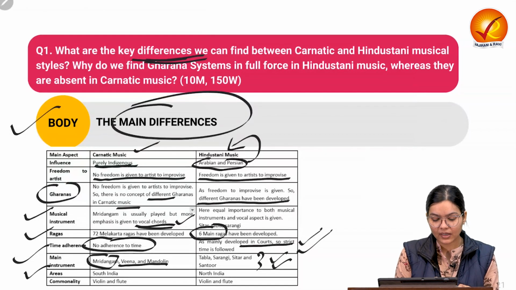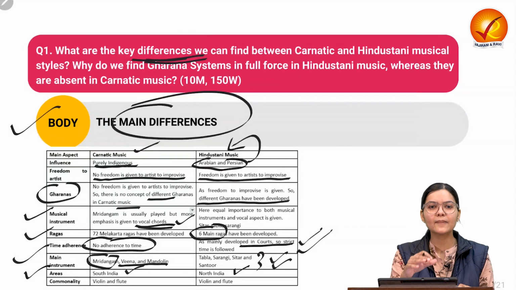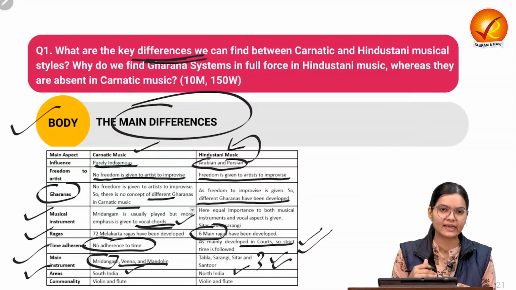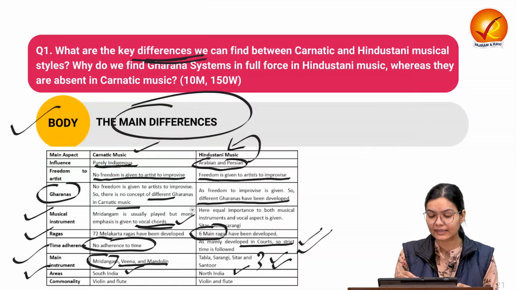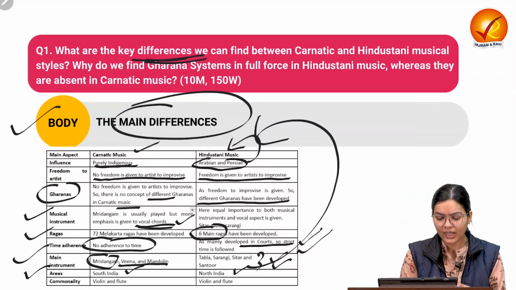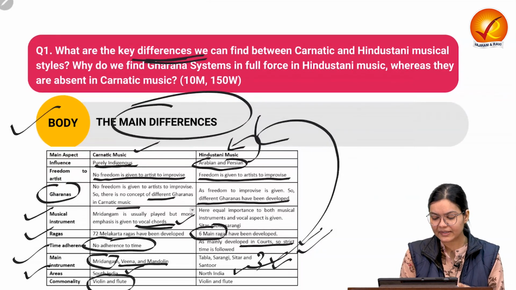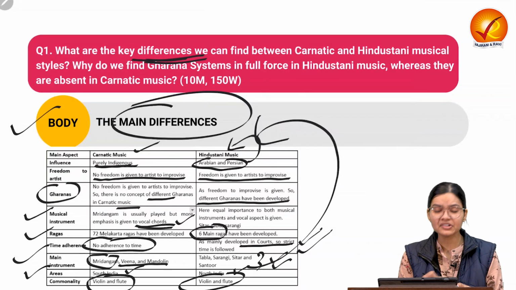As for the geographical area of influence, Carnatic music is prevalent mostly in South India, while Hindustani music is prevalent in North India due to the different kingdoms we had in North India. That is why the prevalence of Hindustani music is more in North India. We can find some common features between both of them, for example, the violin and flute are played in both types of musical forms.